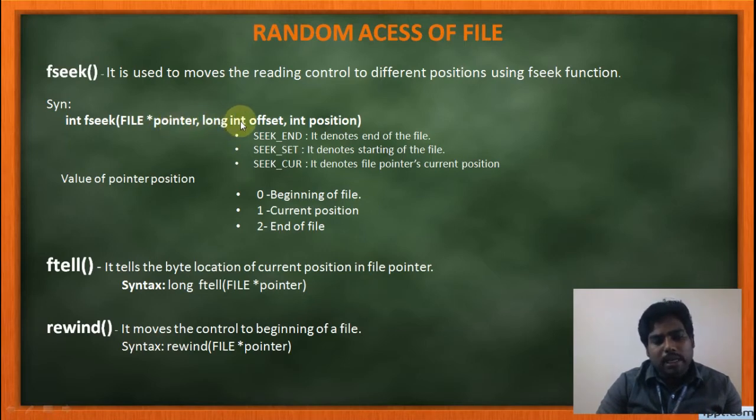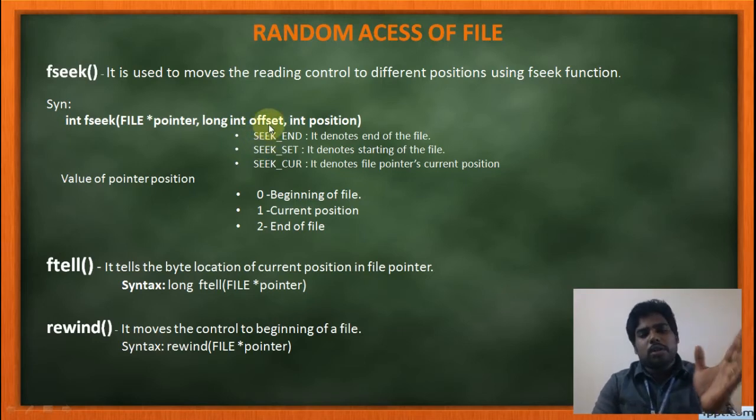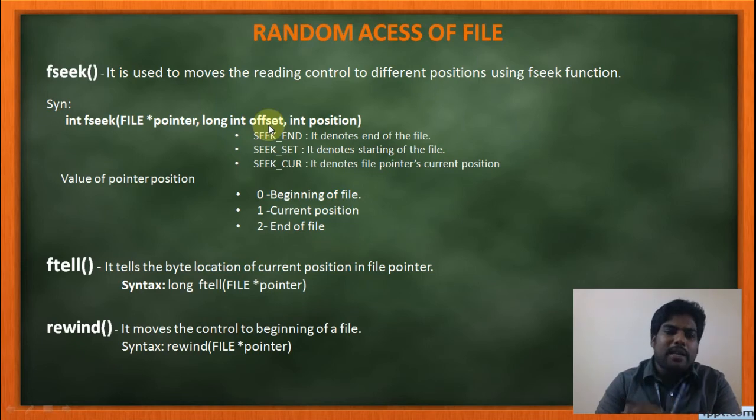Then long int offset. This long int is the data type. We can say it is long or long int. Already when you were studying the second unit, I taught you what the long data type is. So long int is the data type. Then offset is nothing but how many bytes you want to seek, or how many byte positions you want to move. For example, if I want to move 10 bytes from the starting position, in this offset I will give 10. If you give 10, from the starting position it will seek 10 bytes.